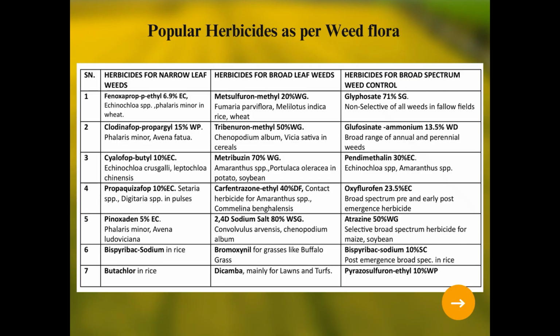Coming to the next row, we are able to see that the herbicides here are broad spectrum. It means that they are able to control narrow leaf weed, broadleaf weed, and other sedges at a single time. Like the glufosinate ammonium here, it is a broad range herbicide which controls the annual and perennial narrowleaf as well as broadleaf weeds. So in this slide, we are able to see and understand that there are specific herbicides for a specific type of weed, and the combinations are also available.